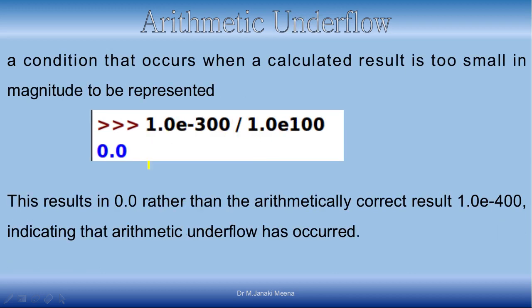Similarly, arithmetic underflow also happens. When the value is very small, Python cannot have a representation for it, and in that case it gives an underflow. But there is no specific way to indicate underflow. Instead, it represents it by 0.0. So when you multiply 1 into e power minus 300 by 1 into e power minus 100, instead of getting the answer 1 into e power minus 400, you will get 0.0. This is how underflow occurs in Python.